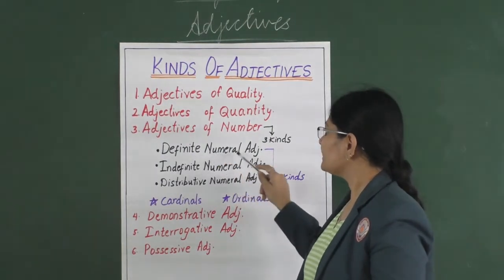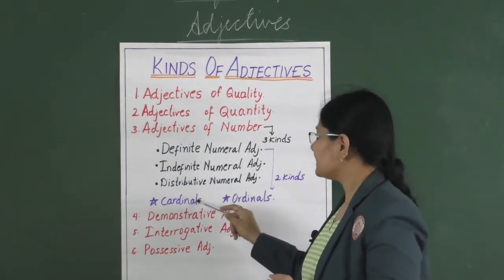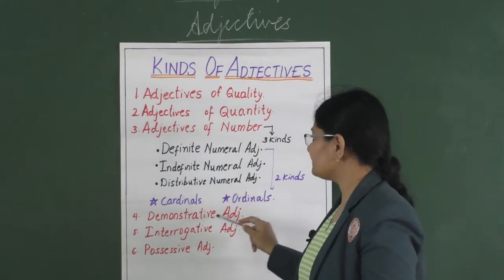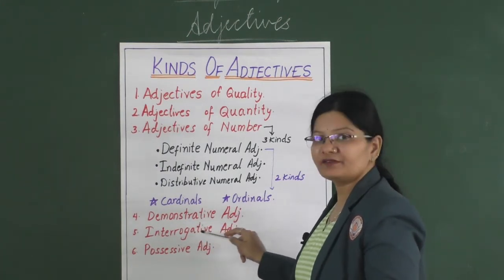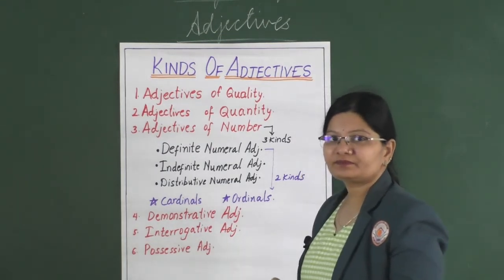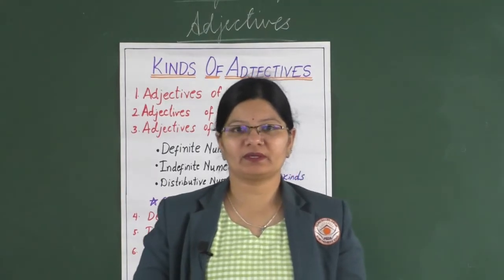Then the definite numeral adjective is further classified into two kinds, that is cardinals and ordinals. Then you have demonstrative adjective, interrogative adjectives, possessive adjectives. So kids, now let us understand each one of them one by one.